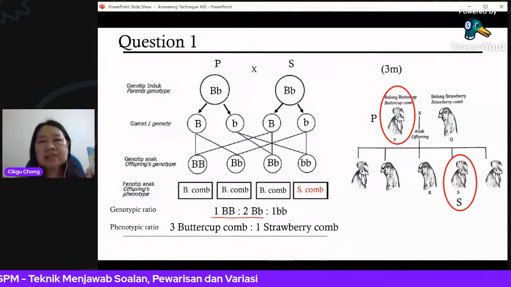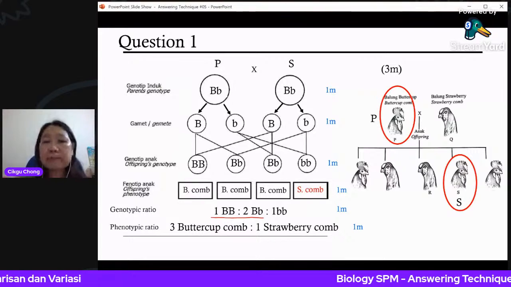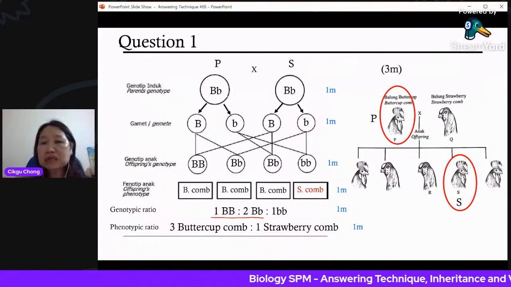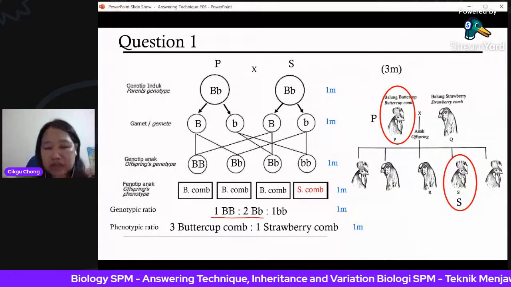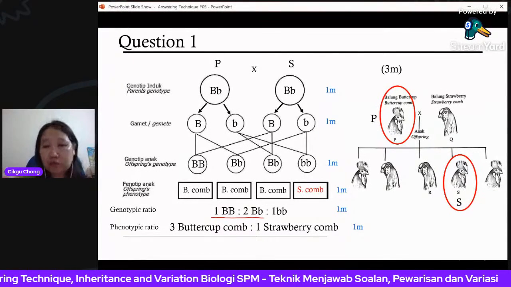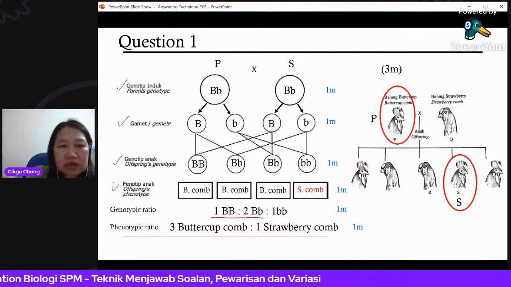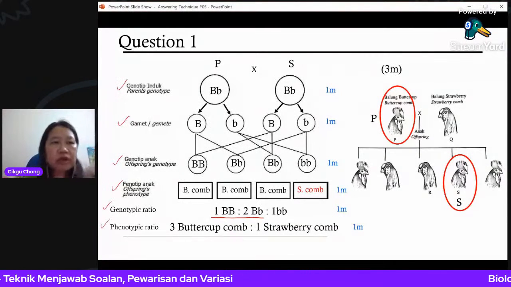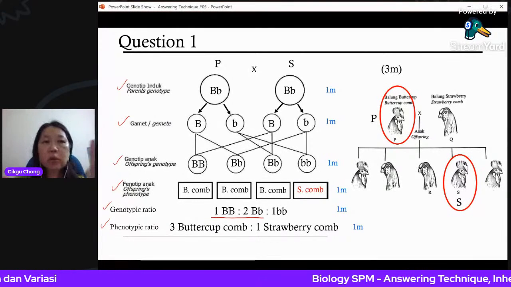Now the marks here is 3 marks, but actually every stage here is able to give you a mark. I do not know how the marks are given for this question, but if you write everything, even if this question requires 6 or 7 marks, you have gotten the full mark already. But make sure you do not forget this. I notice a lot of students are so lazy, they never write the explanation on the left-hand side. You need to explain what they are.